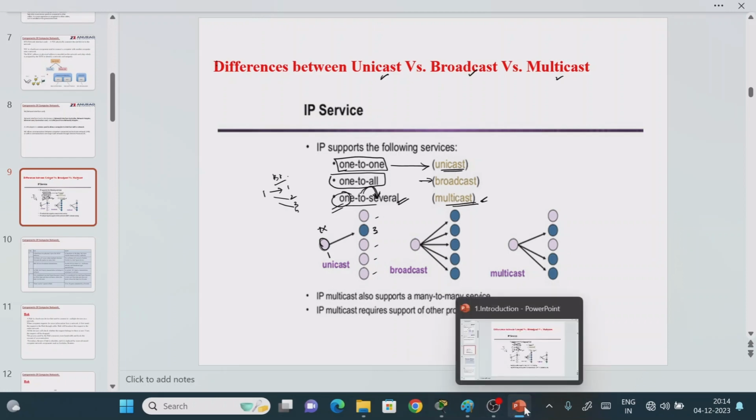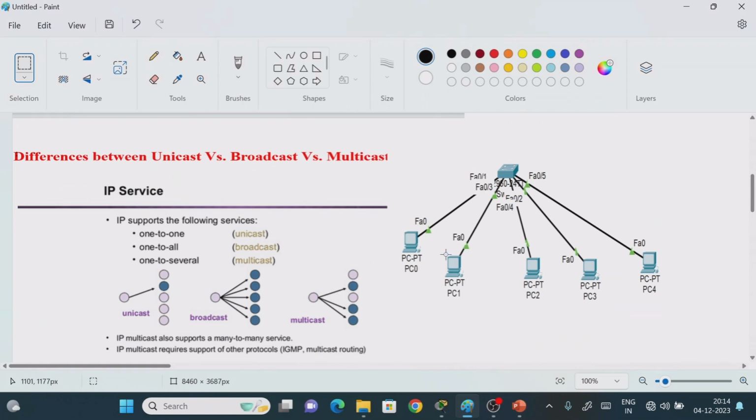If you don't understand, we will consider a network scenario. Let this be my network, for explaining the differences between unicast, broadcasting and multicasting operations. In the earlier class I explained what this is: intermediate devices. What is the use of intermediate devices? They are used to connect multiple end devices. Each end device is connected to the intermediate devices, so that each end device can communicate with another with the help of these intermediate devices.